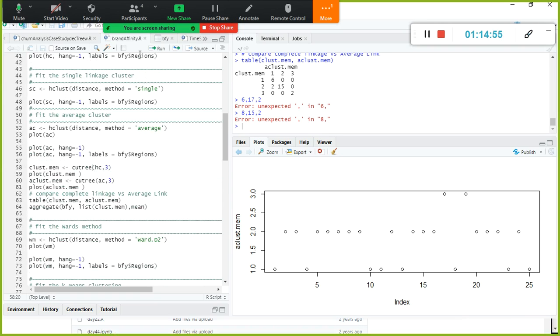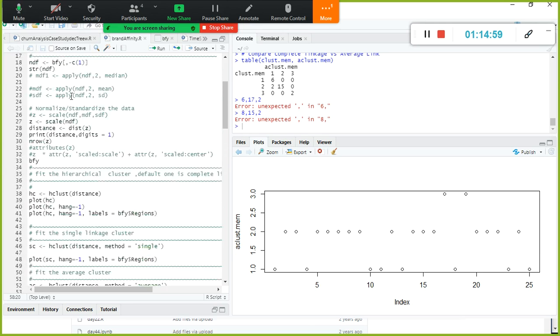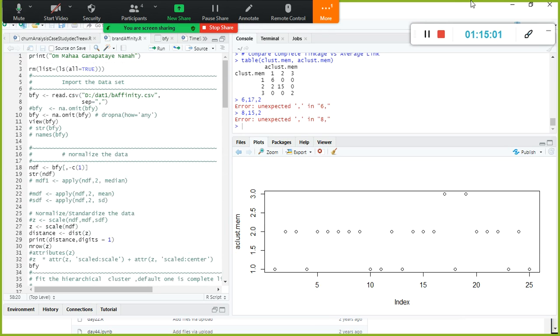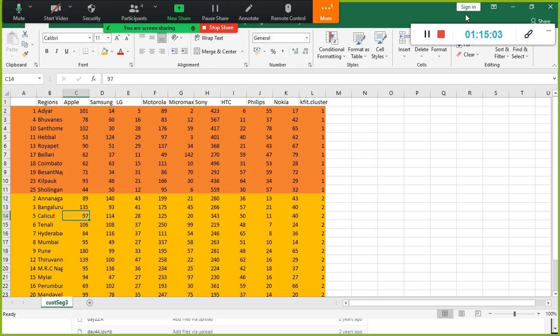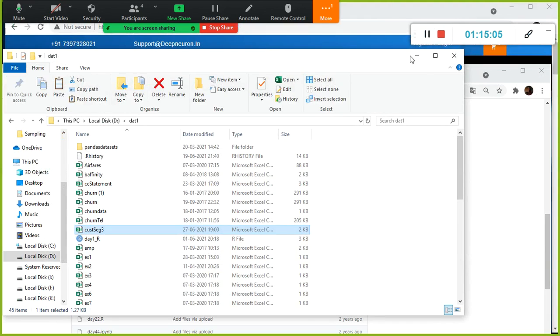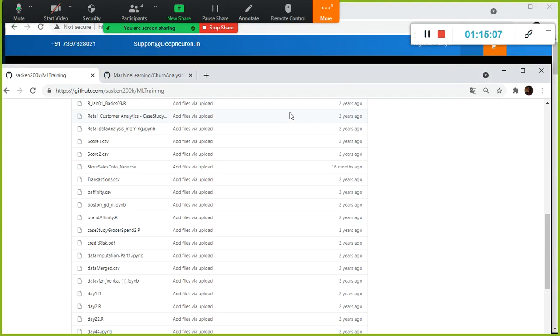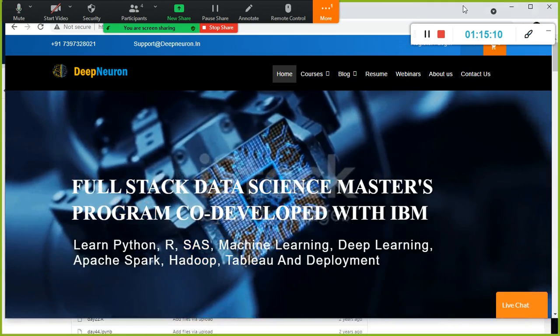The script for brand affinity is also available on my GitHub, and the data set is also available. You just download and practice it. Python I will show you later, but the idea is the same everywhere, only the package name and the commands are different.